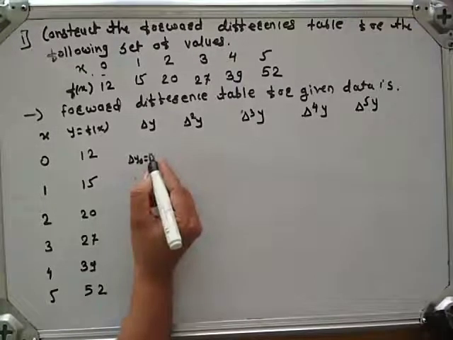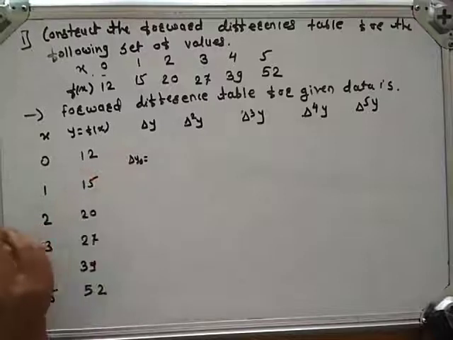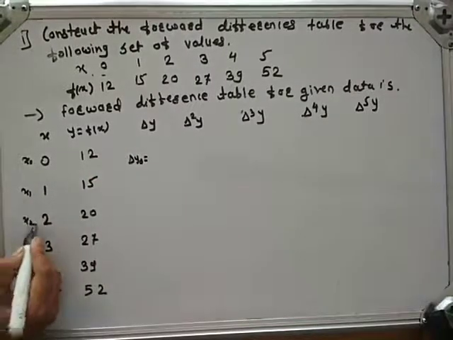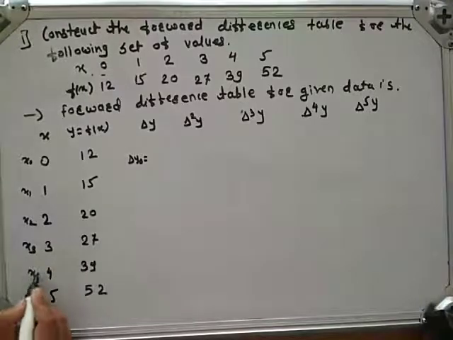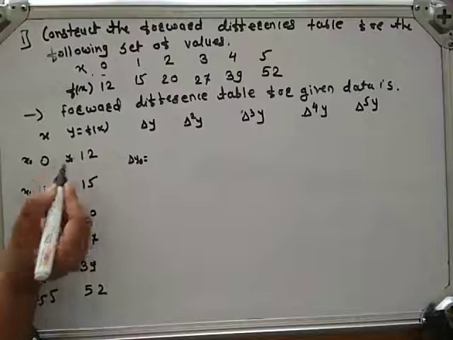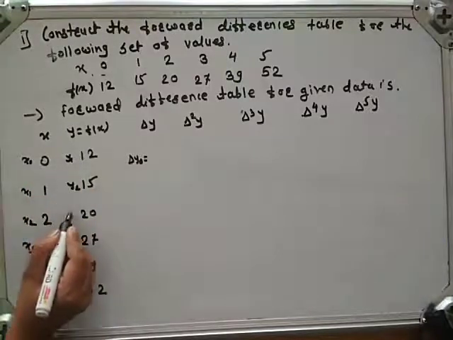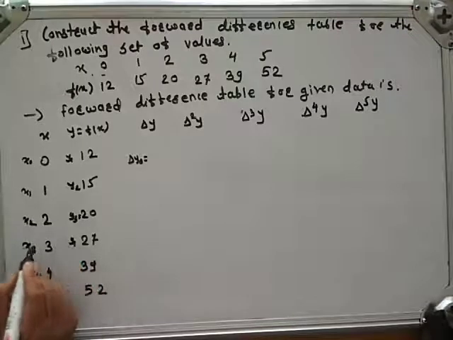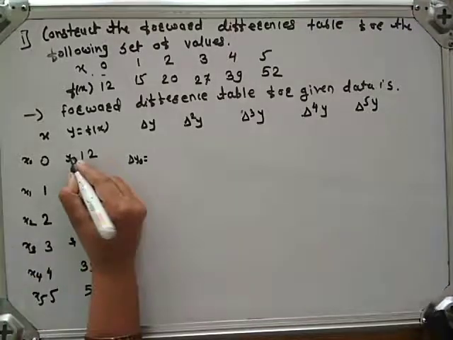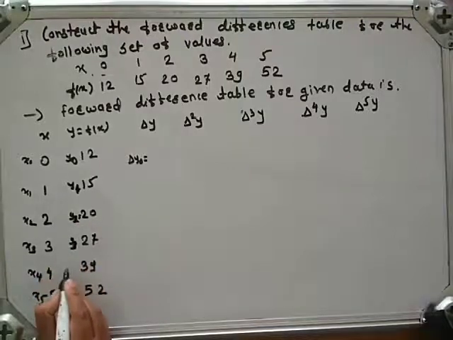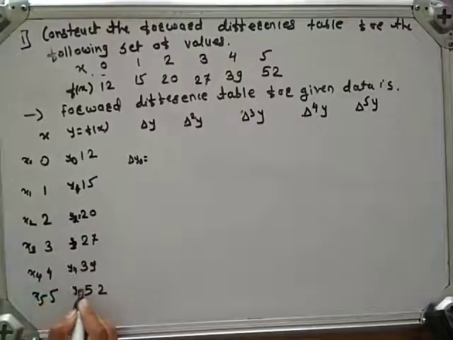See here, this is x0, this is x1, this is x2, this is x3, this is x4 and this is x5. Here is y0, this is y1, this is y2, this is y3, this is y4 and this is y5.